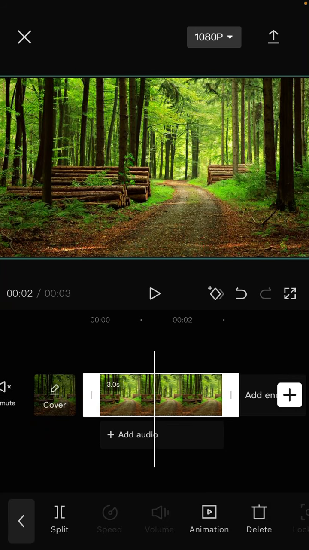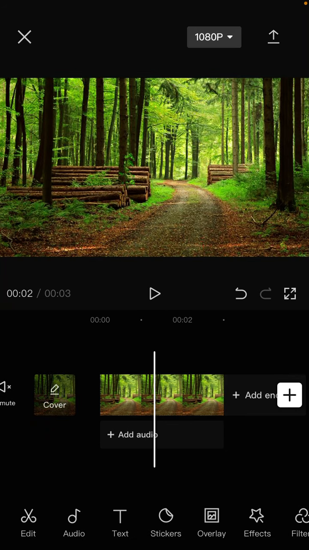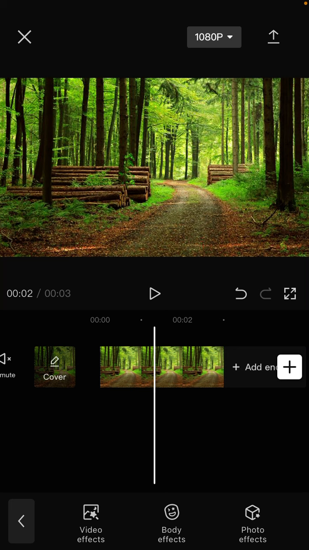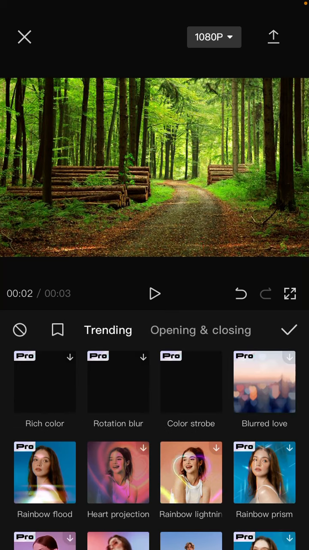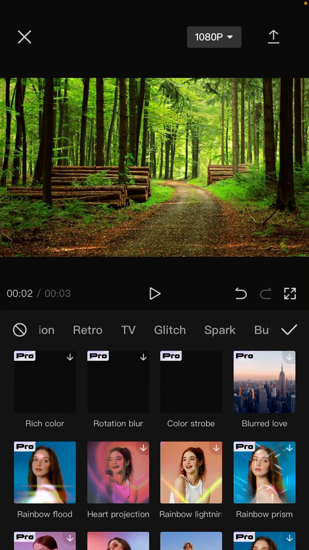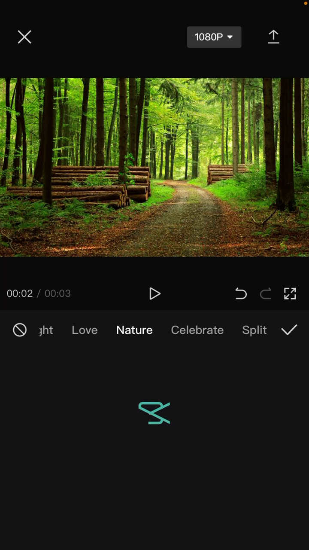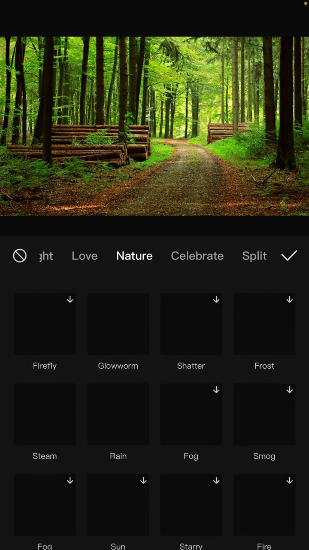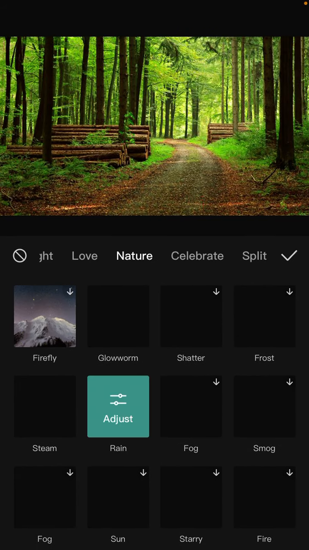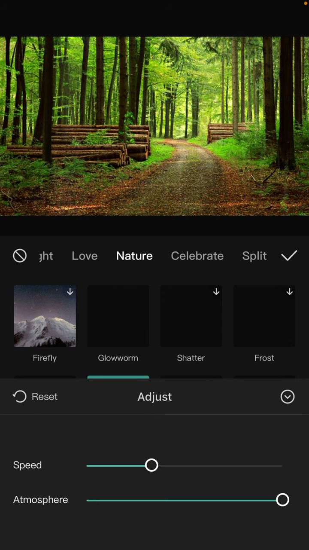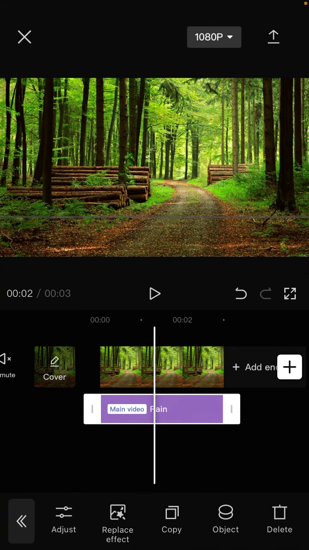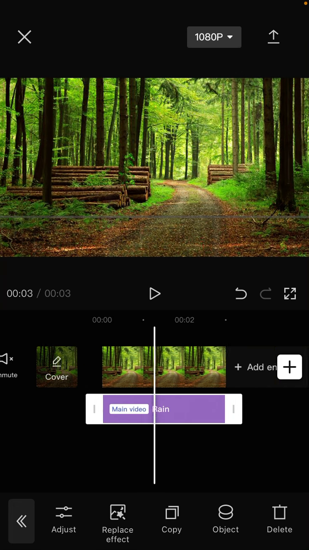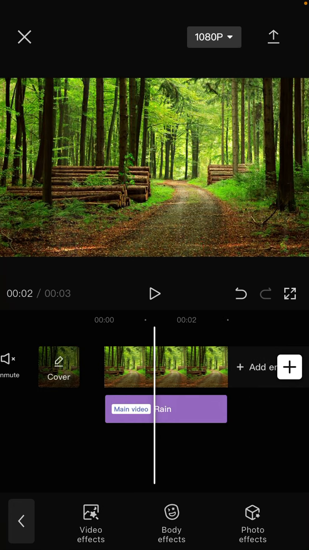I'm just going to add the effect before, so just tap on the effect button, select video effect, and I'm going to select the net here, and then select the rain effect, click the check mark just for the duration, and I'm going to add the sound effect.